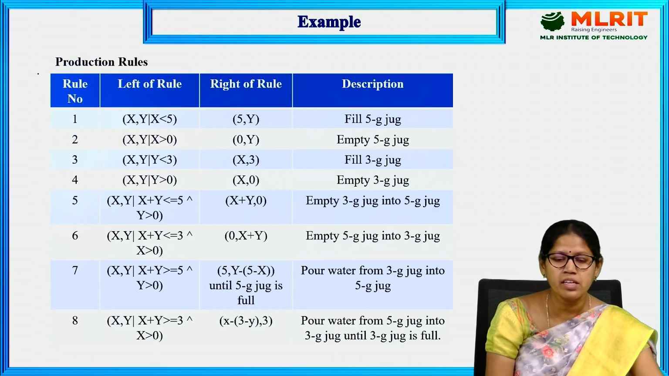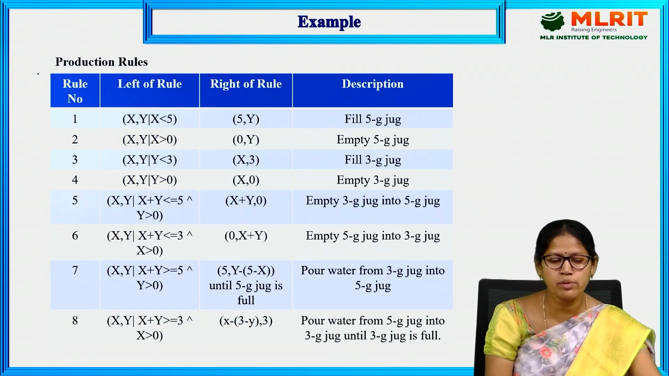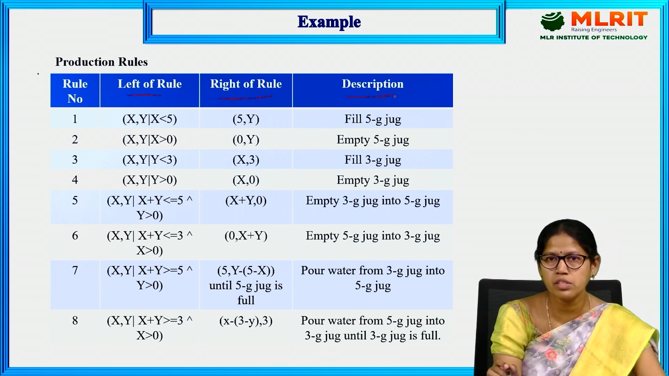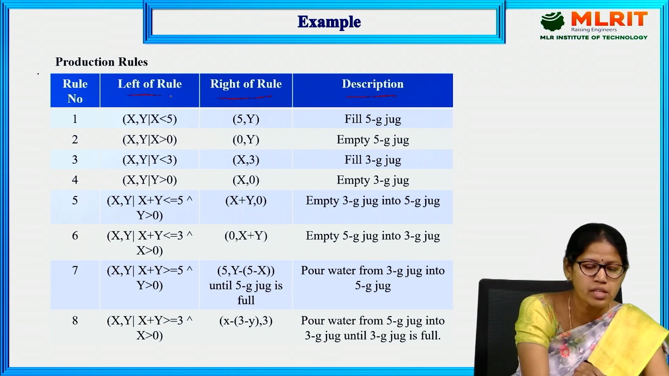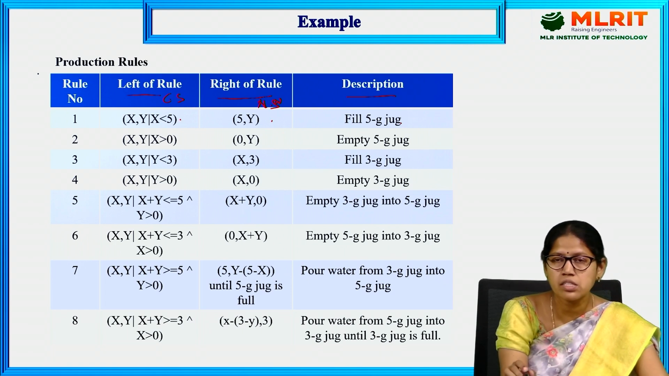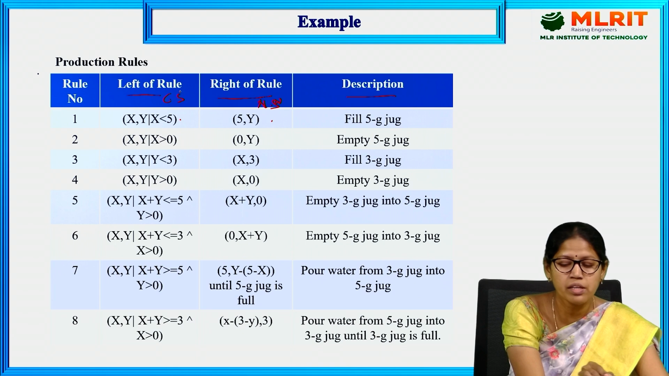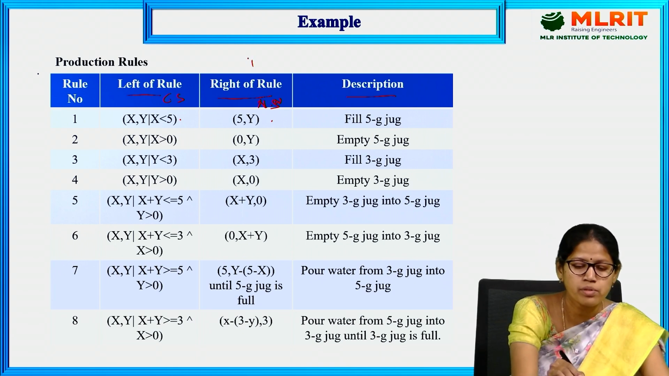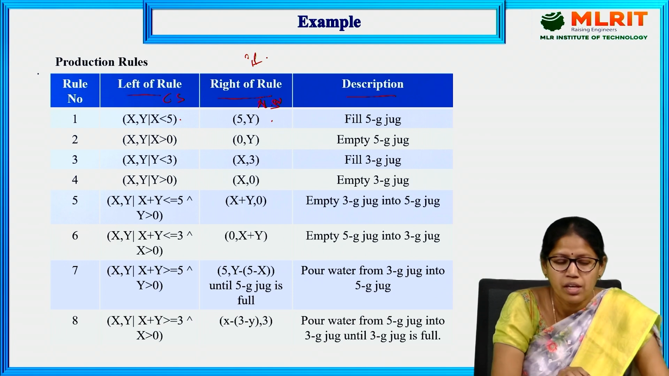I already said that in the production system there are production rules: the left of the rule, the right of the rule, and a description about that rule. The left side is the current state. The right side is the new state, the outcome after applying the left side rule. And this is the description about applying the left side rule. These production rules are if-condition rules. Let's see them one by one.